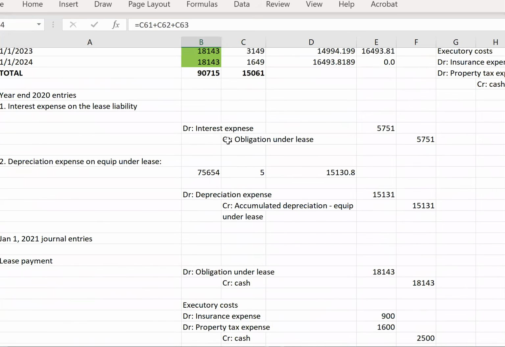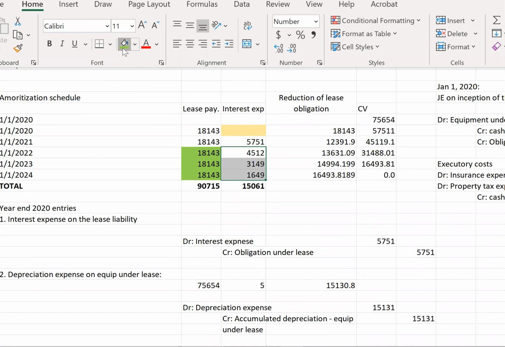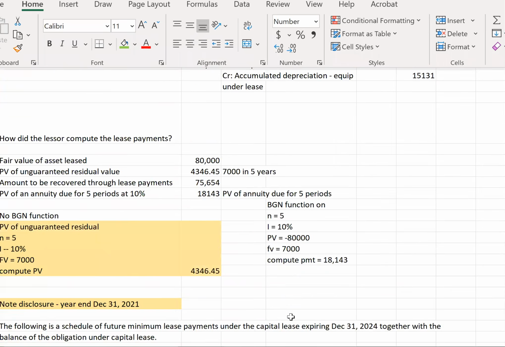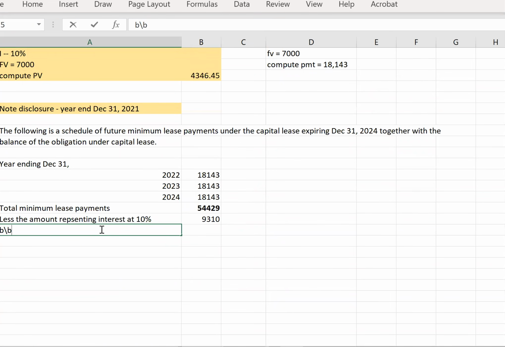So here we said these are our commitments for lease payments from 2022 forward, and this is the interest component of those payments. Now we're taking off the interest component, and we're going to say balance of the obligation.